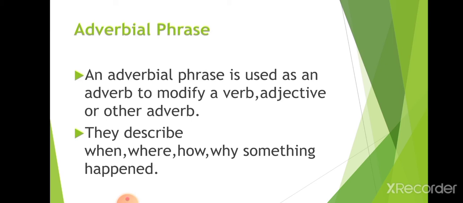They describe when, where, how, why something happened. This is related to adverbial phrase of time, adverbial phrase of manner, adverbial phrase of frequency, adverbial phrase of degree. When we are talking about when something happened, we are discussing adverbial phrase of time. Where, we are discussing adverbial phrase of place. How, adverbial phrase of manner. Why, adverbial phrase of reason.